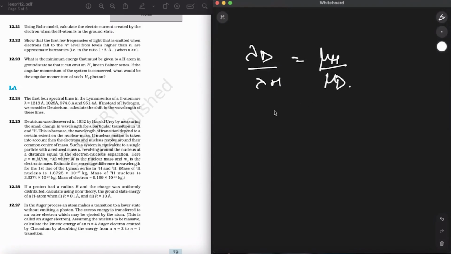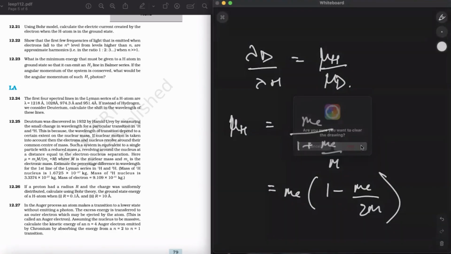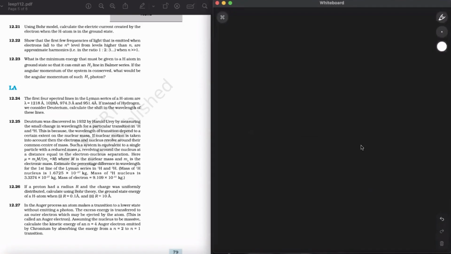So now how to write reduced mass for hydrogen? Mu H will be mass of electron upon 1 plus mass of electron divided by M. So simply writing it like this, M upon 2M. Alright. Okay. And mu deuterium will be the same. Right. Now, in mu deuterium 2M will come, right? Mu deuterium will be 2M times Me.